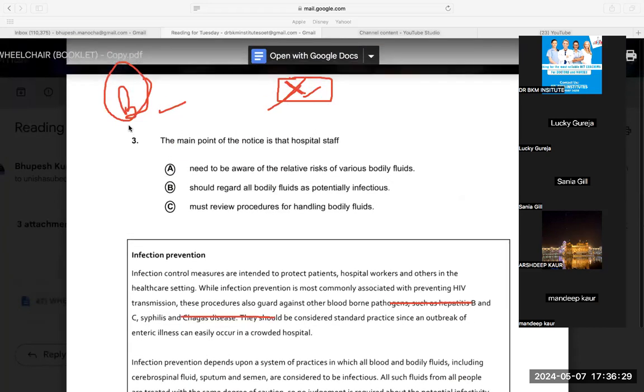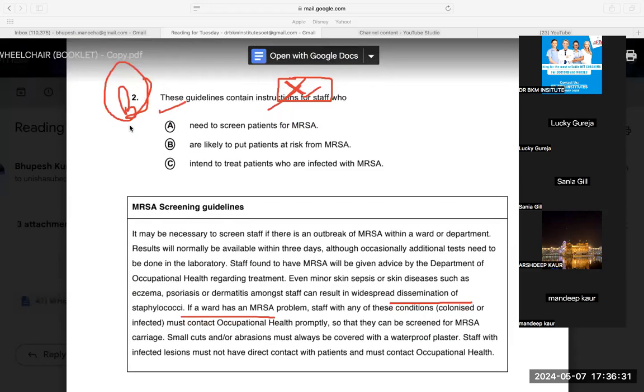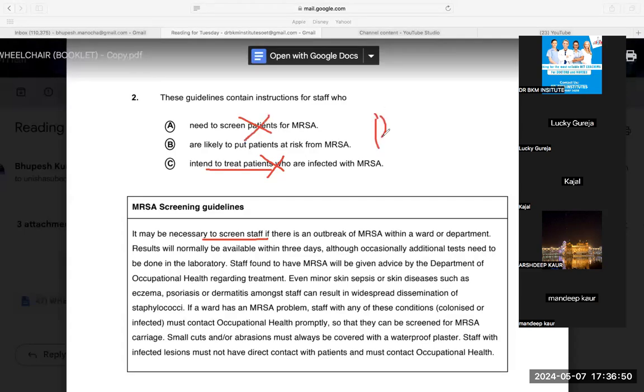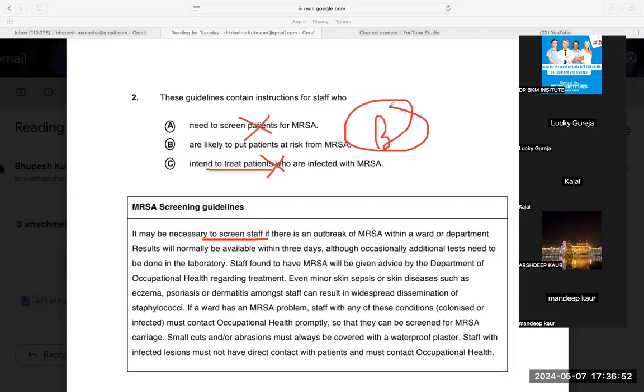Question number two was also fine. Yes, sir. Again, in elimination, how do they intend to treat patients? Nothing like this has been given that patients are having MRSA. Need to screen patients, need to screen staff. Easy, or just do elimination.